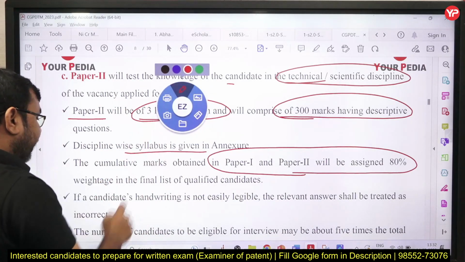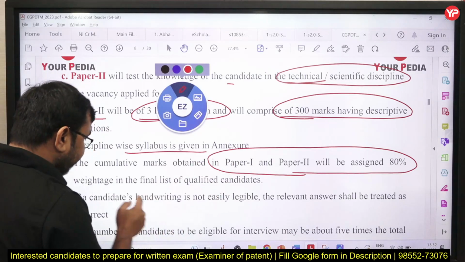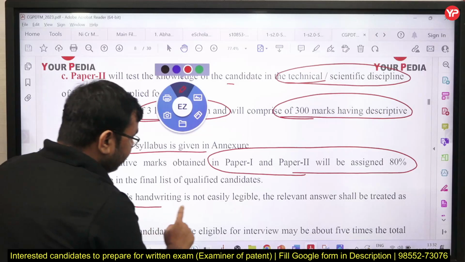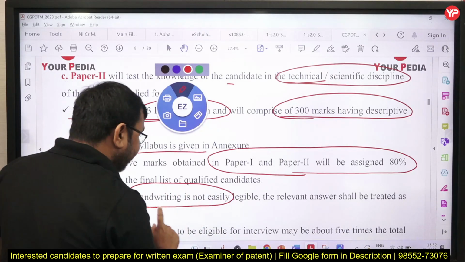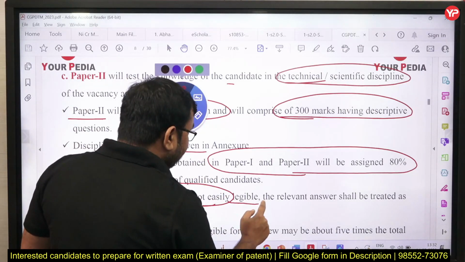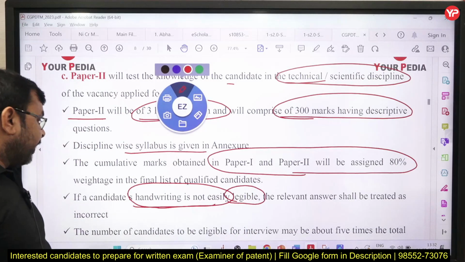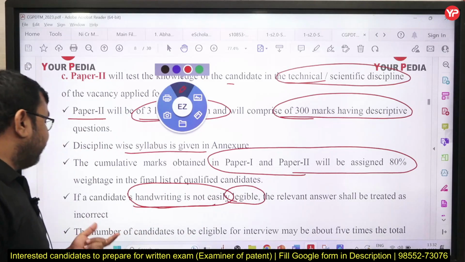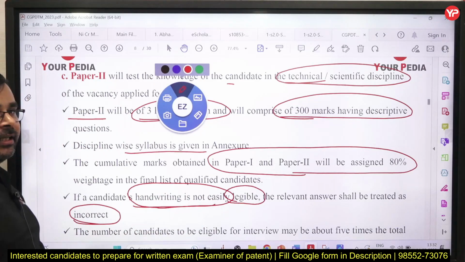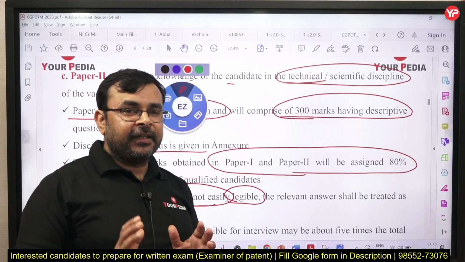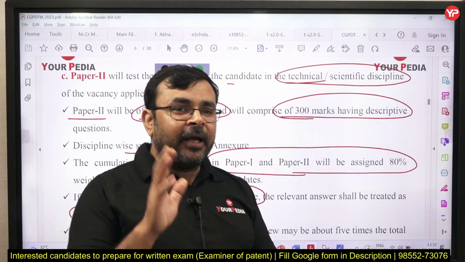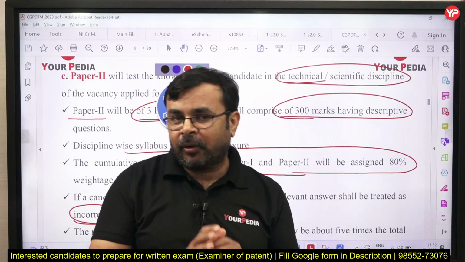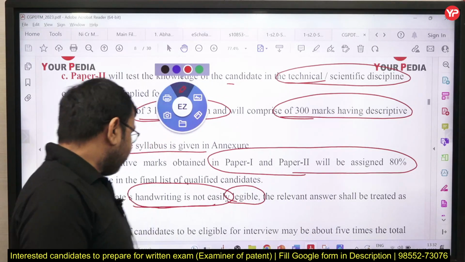This is again a very important point for the descriptive paper: if the candidate's handwriting is not easily legible, then that answer will be considered unattempted or incorrect. So whenever you write a descriptive answer, make sure your written words are properly readable.